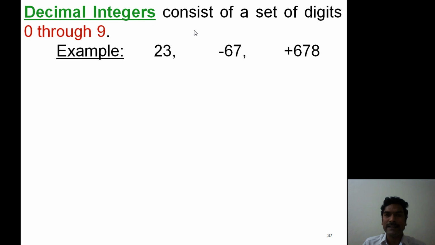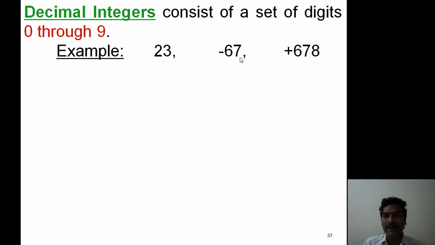A decimal integer consists of a set of digits from 0 through 9. Now observe this example, 23, which is a combination of 2 and 3, which are valid digits. Here we are not specifying any sign, whether it is positive or negative. If there is no sign, by default it is treated as a positive value.